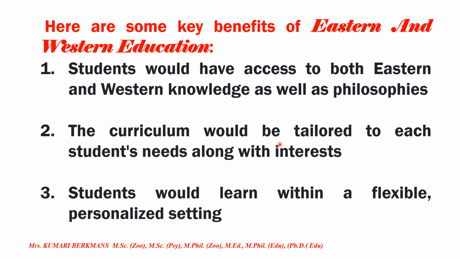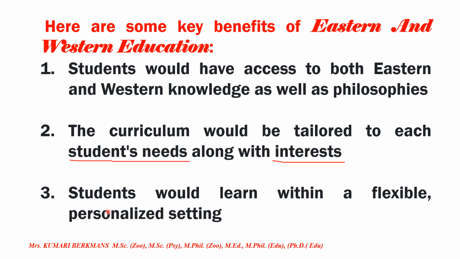The curriculum would be tailored to each student's needs along with interest. Students' need is very, very important, along with their interest, that is also very much important. So these two benefits are there: students' need as well as their interest.